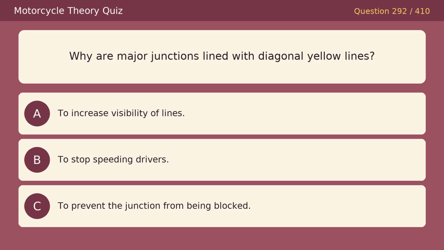Why are major junctions lined with diagonal yellow lines? Option A, to increase visibility of lines. Option B, to stop speeding drivers. Option C, to prevent the junction from being blocked. The correct answer is C, to prevent the junction from being blocked.